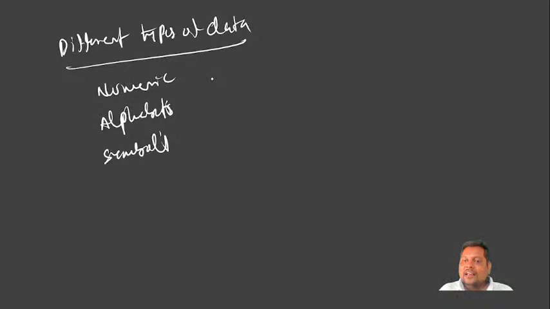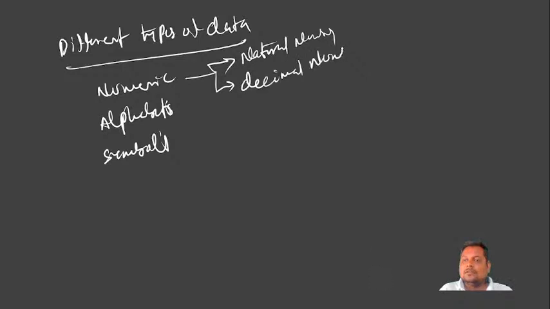And in numeric, again there are point numbers. You have natural numbers and you have floating decimal numbers. So these are all different, and alphabets and symbols are different too.